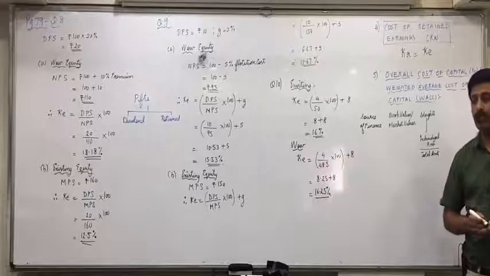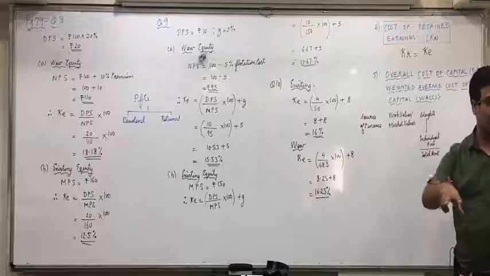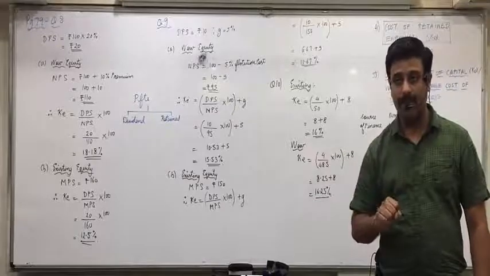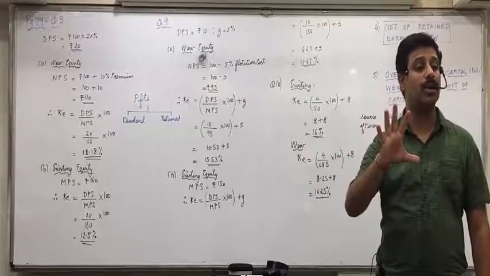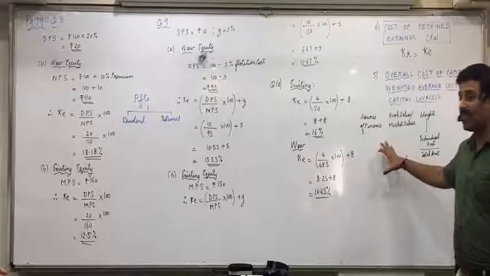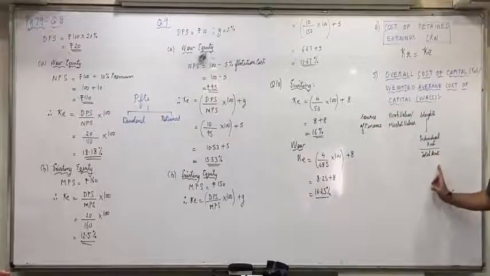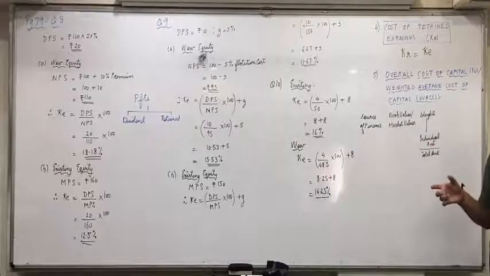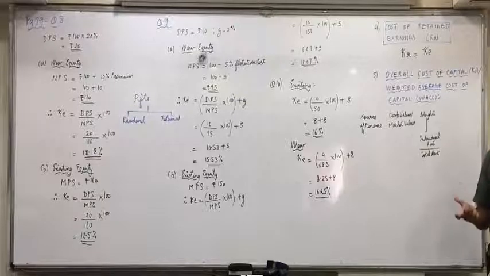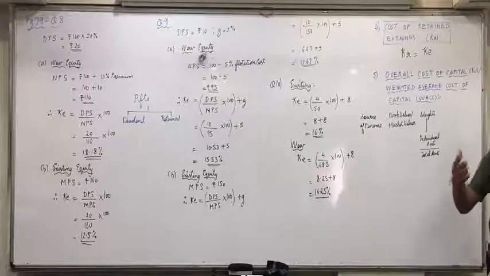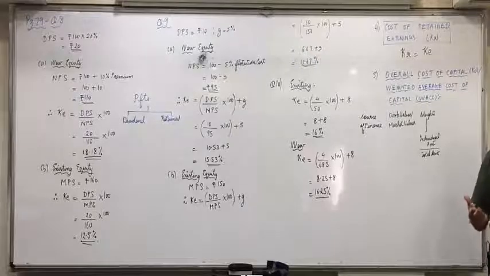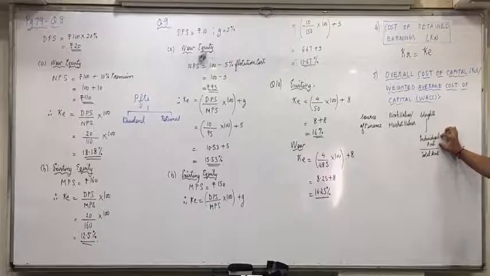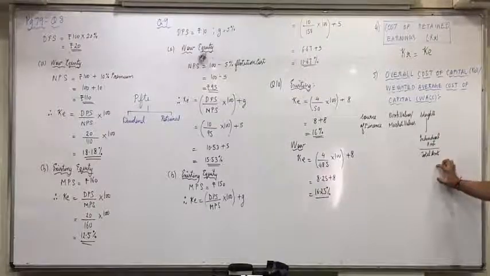Individual amount means either individual book value or individual market value, depending on what is taken into consideration, divided by total amount. So as I said to you, suppose book values, then the example which I gave you right now, 20 lakhs was borrowed from debt, 10 lakhs from preference, 50 lakhs from equity. So 20 plus 10 plus 50, total amount borrowed is 80 lakhs. What will be the weight of debt? 20 lakhs upon 80 lakhs, 0.25. What will be the weight of preference shares? 10 lakhs upon 80 lakhs, 0.125. And equity shares 50 lakhs upon 80 lakhs. Is everyone clear with this? So how will you find the weights of each of the source of finance? Individual amounts divided by total amounts.